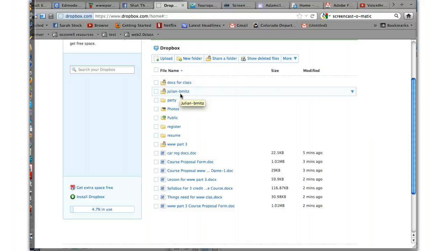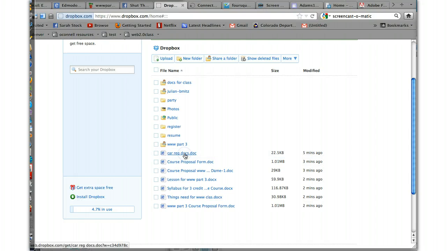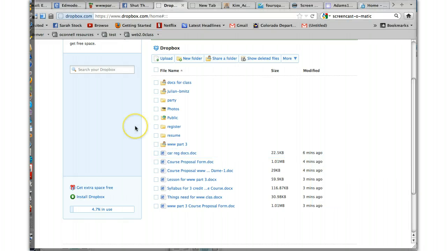Now, what if you want to share something with someone who doesn't have a Dropbox account? You can do that as well, but you can't share a folder. You have to share just a document with the person. What you can do is, when you want to share something with someone who does not have a Dropbox account, you move it into the public folder.